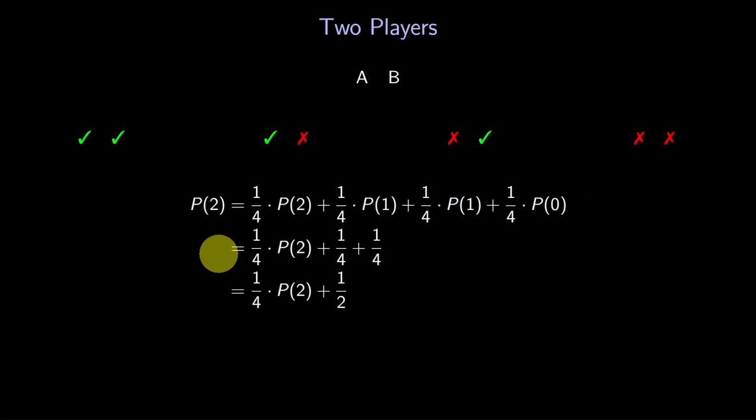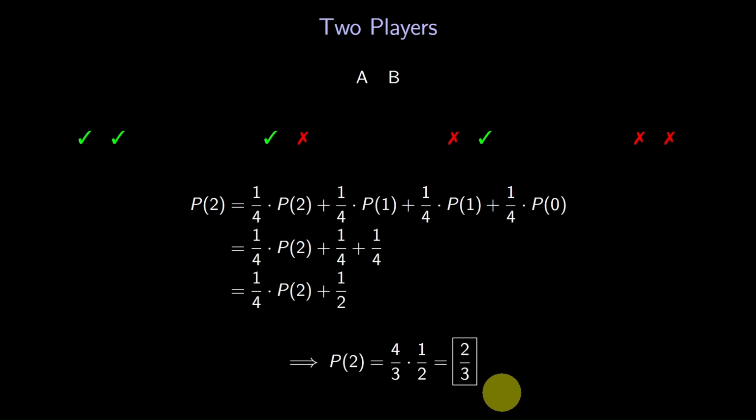We have an equation expressing p of 2 in terms of itself. Fortunately, it's a linear equation, so we can solve it. We find that p of 2 is 2/3. The probability of having a winner with 2 players is 2/3. Does that surprise you? Okay, let's bump up to one more player.